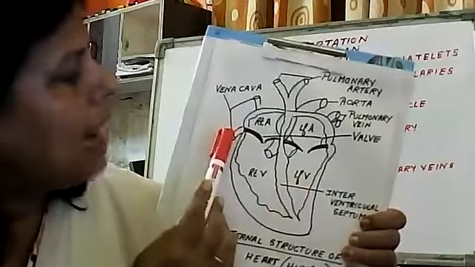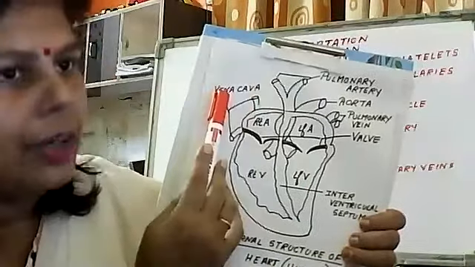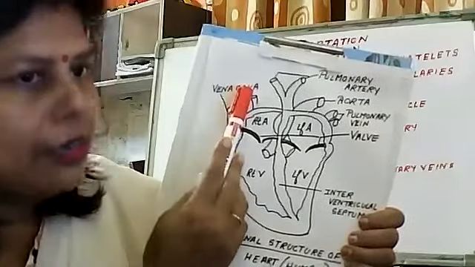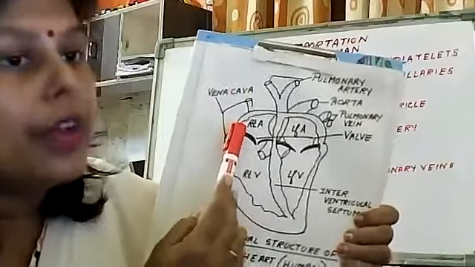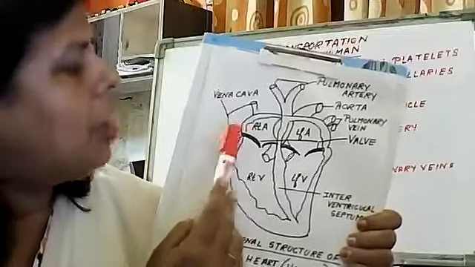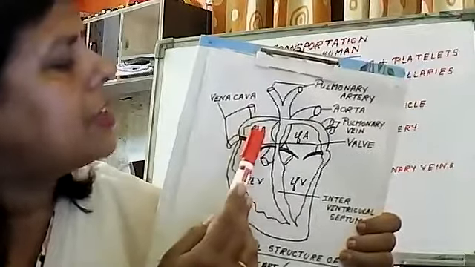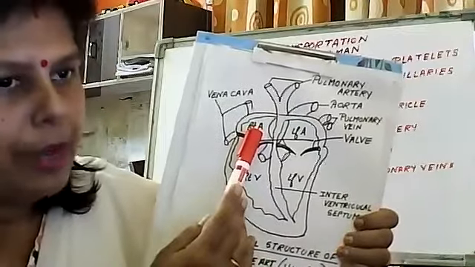Now, through the two vena cava, which are veins, all the blood rich in carbon dioxide, that is deoxygenated blood, enters into the right atrium.